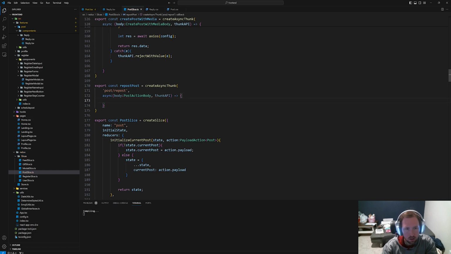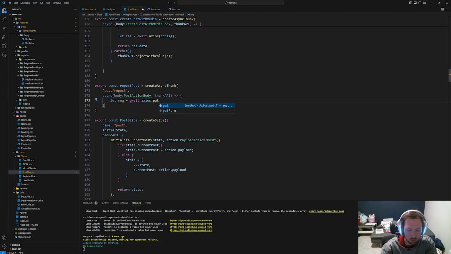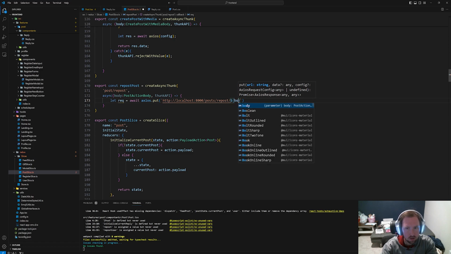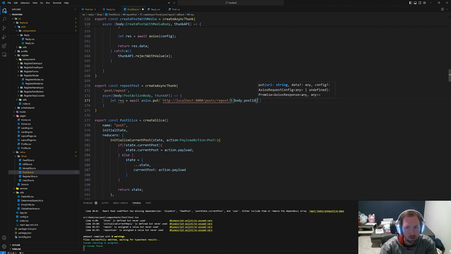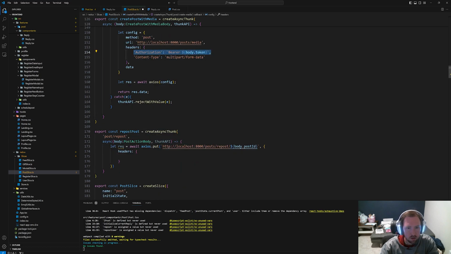What we'll say is let request equal to await axios.put, and then we're going to put to http://localhost:8000/post/repost/ curly brace body.postID, and then we'll say headers, and then authorization is Bearer, and that.